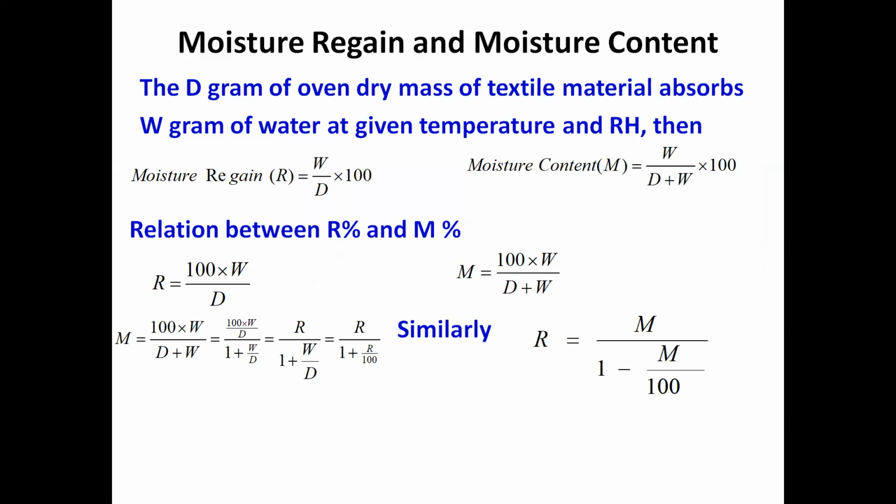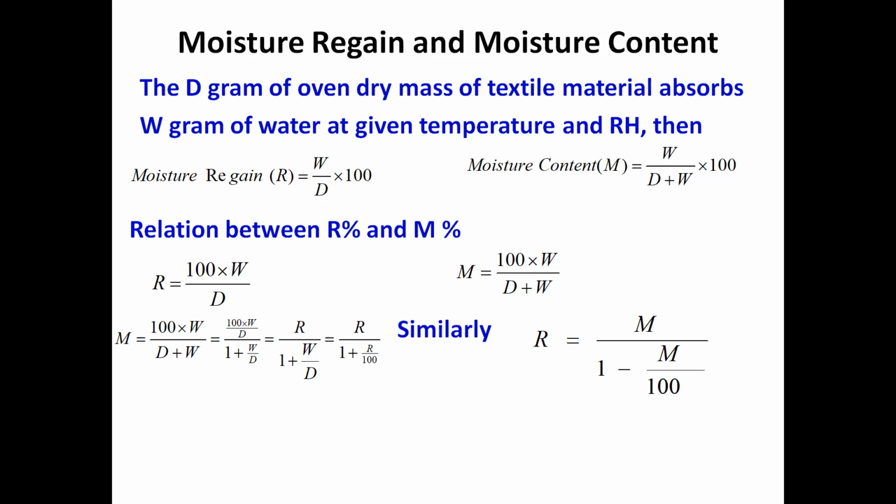Now, moisture regain and moisture content. Suppose D gram of oven dry mass of textile material absorbs W gram of water at a given temperature and relative humidity. What is the oven dry weight of the material? D gram. And this D gram mass of oven dry material is absorbing W gram of water.